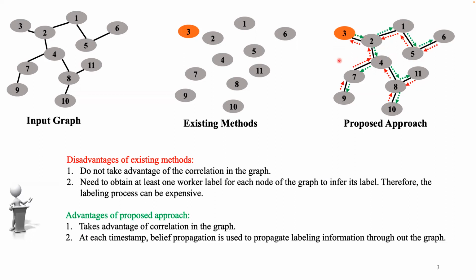At each timestamp, obtaining a label for a node can influence the graph differently to obtaining the label for a different node. Therefore, next I will discuss how to choose the best node to label in the graph at each timestamp.